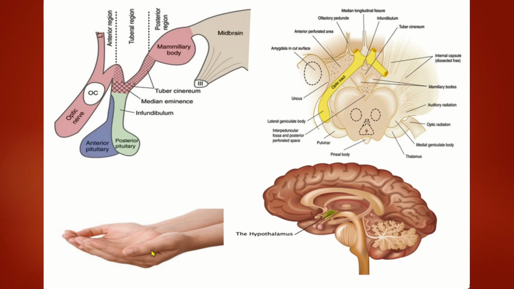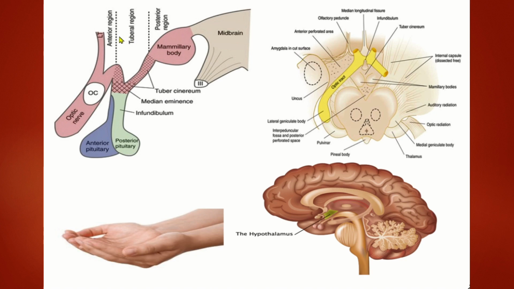The hypothalamus location. Now coming to the parts. So this picture we are zooming out. This is the whole lot of the hypothalamic region. The hypothalamus, this cavity is the third ventricular cavity, inner aspect, and this is the inferior view of the brain.